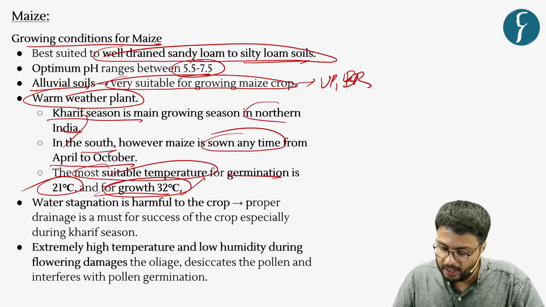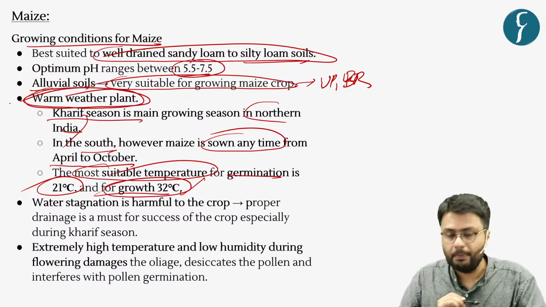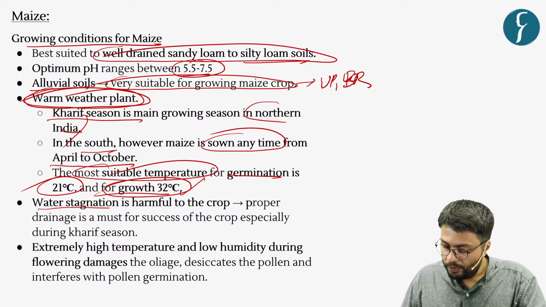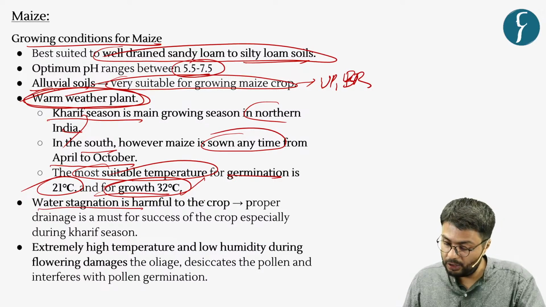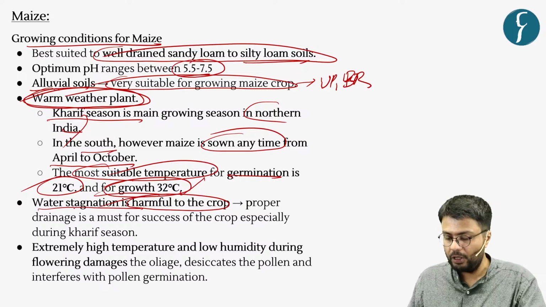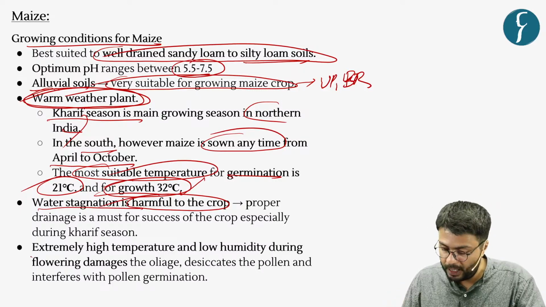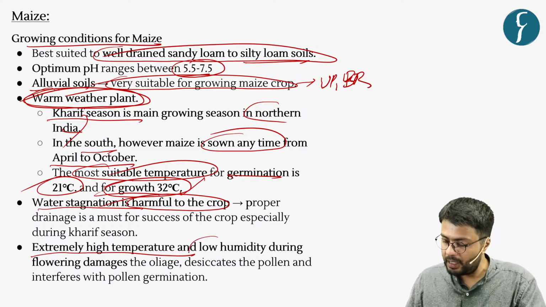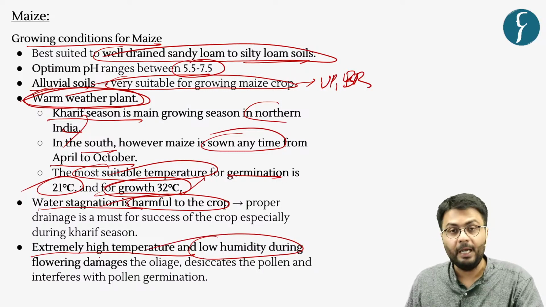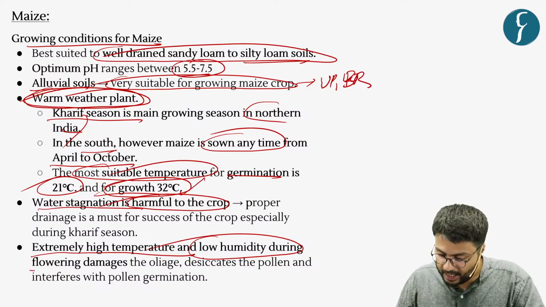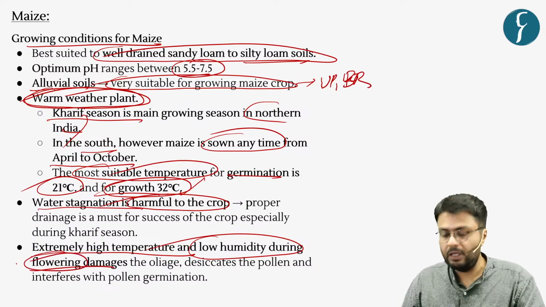So all things considered, you understand this is a warm weather plant. Also, if water stagnates around this crop, it is eventually harmful for this crop. And also, this crop is not very suitable in extremely high temperatures and during times of low humidity because it eventually damages the flowering stage of this crop.